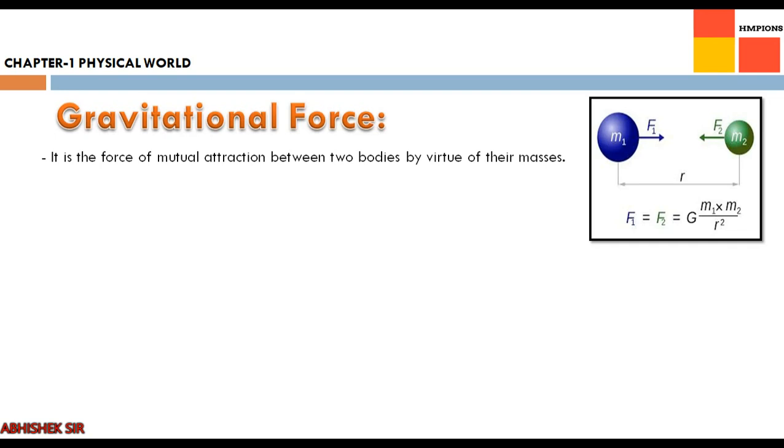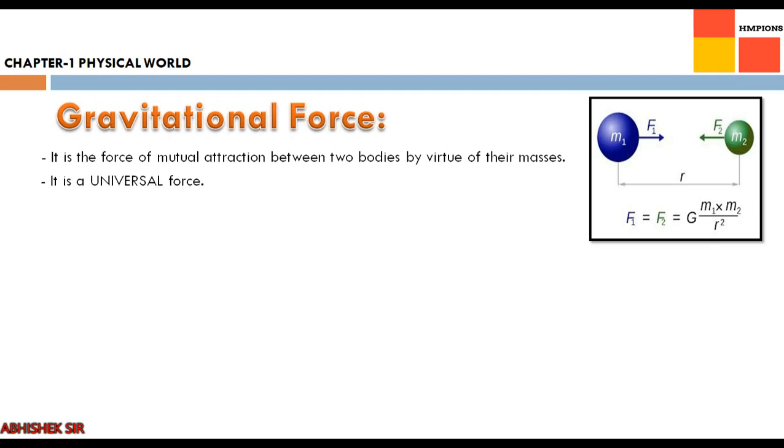For example, you are sitting in your room. You consider yourself as an object, so your mass is m1, and you might have a fan in the room, which is m2. There is a mutual attraction force between you and the fan. That is nothing but gravitational force, the force of attraction between any two objects. If you have the values of G, M1, M2 and R square, you can calculate the gravitational force between you and the fan.